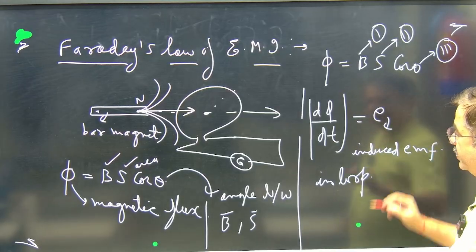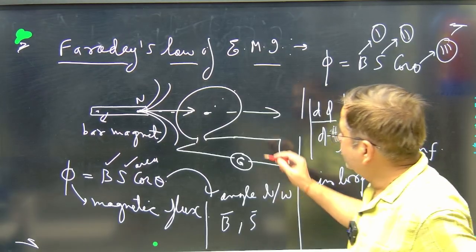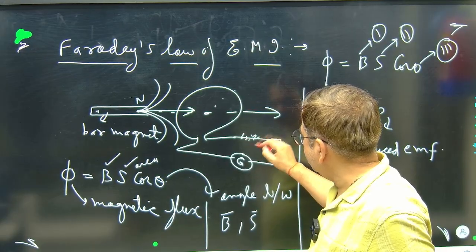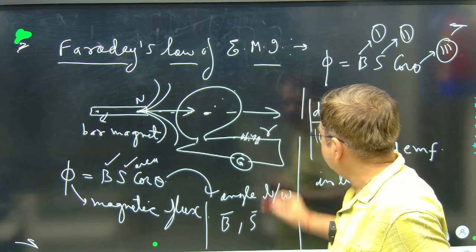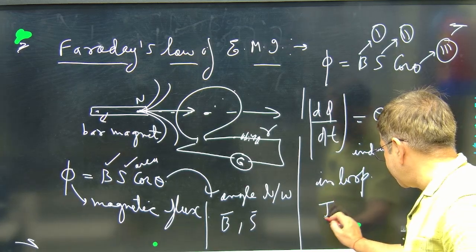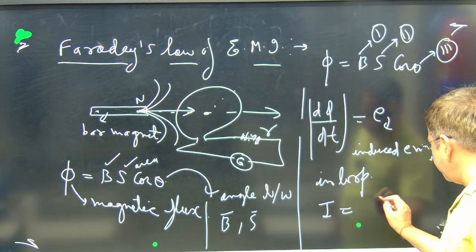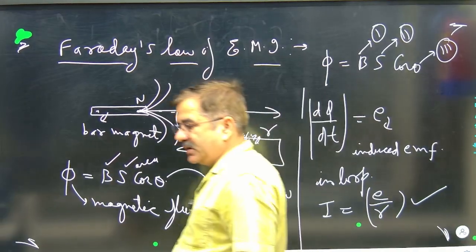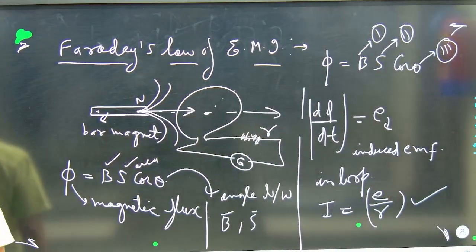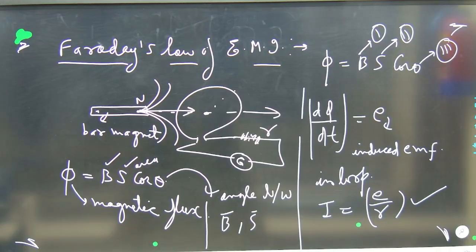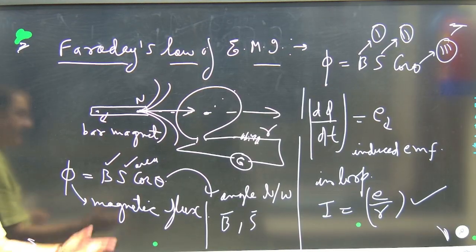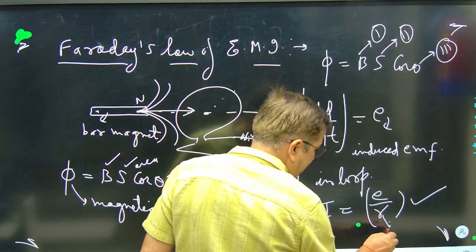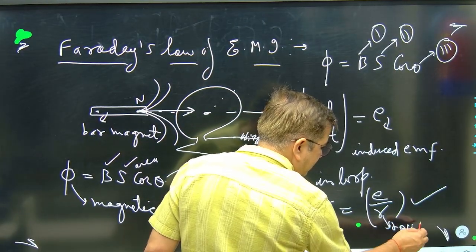And once the loop is having some induced EMF, what we have, it will also have some current in the circuit. Say the total resistance here is R. R is the resistance. I can say the induced current in the loop, and this induced current will be EMF upon resistance. So this way we can get the induced EMF and current in the circuit. ये दोनों वैल्यू आपको यहाँ पर मिल जाएगी, करेक्ट. So this thing we can see. R is the resistance.